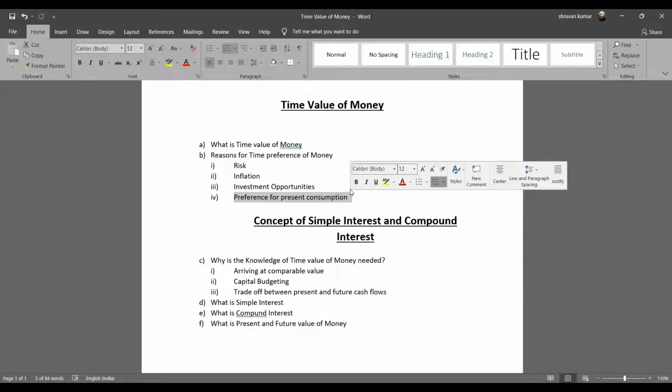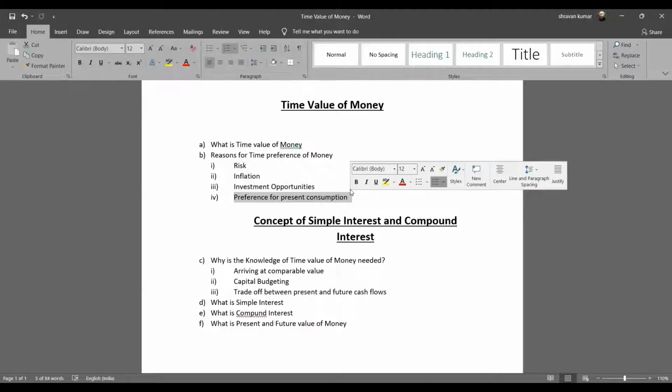So better I would take 100 rupees down the line when I actually have a need. Now, it could also be the second case where I'm talking about investment opportunity. Say, some good opportunity is going to rise 6 months down the line, 1 year down the line, where you're pretty much sure that you're going to get a best investment opportunity 6 months down the line. And you say, hey, instead of you giving me 100 rupees today, you give me 100 rupees down the line where I have a better opportunity.